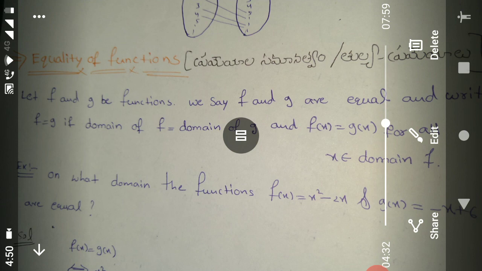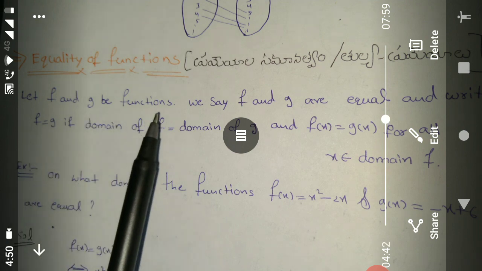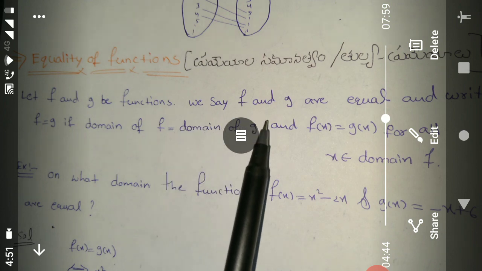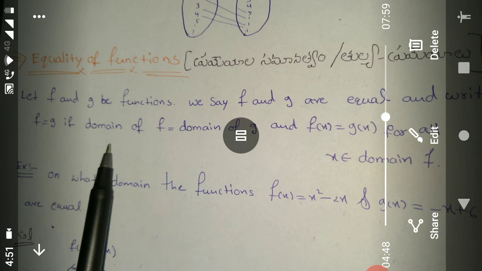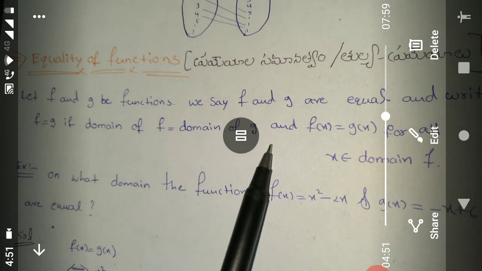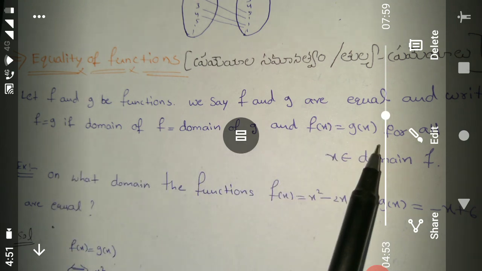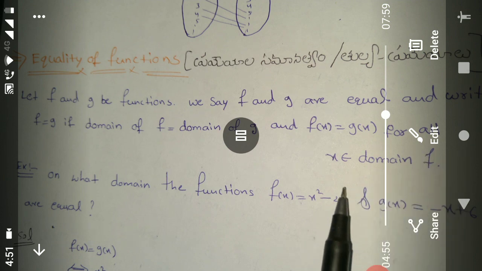Next one is equality of functions. Let f and g be functions. We say f and g are equal and write f is equal to g if the domain of f is equal to the domain of g and f of x is equal to g of x for all x belongs to the domain of f.